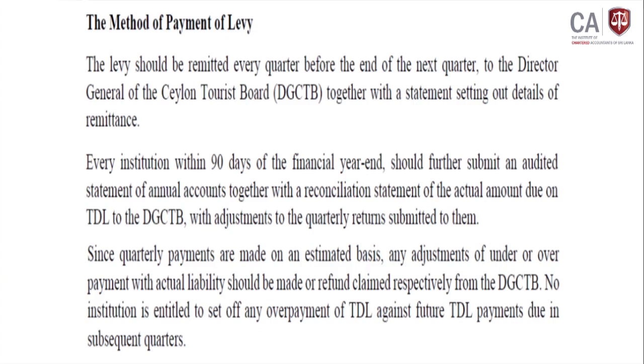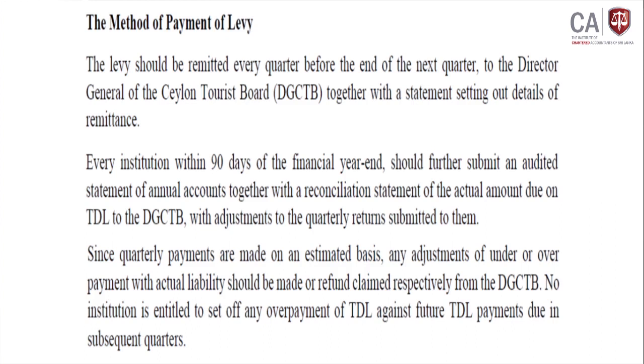Sometimes some hotels prepare management accounts, and then they can base the payment on these. If they do not prepare them, they just get a rough value and should pay the taxes. To whom? To the Director General of the Ceylon Tourist Board, they should make the payment together with a statement setting out the details of the remittance. There should be support showing how it arises, right. This support should also be there.